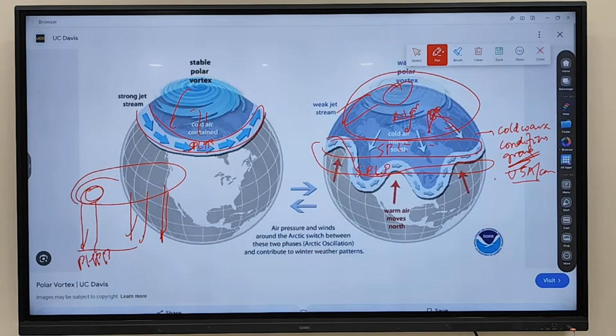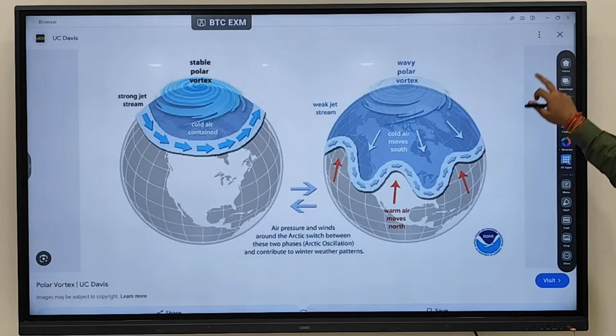So what is a polar vortex? If the question comes, what is polar vortex? It is a low pressure wind blowing, spinning in the polar region in the upper tropospheric region, not in the lower tropospheric. And due to shifting of pressure belt, this polar vortex will expand, the wind will expand. And when this spinning wind will expand, it will cause more cold wave conditions in the USA, America, and other regions. Fine? Any doubt?